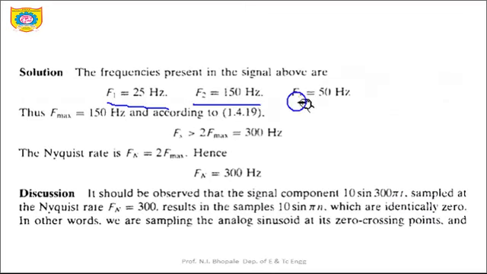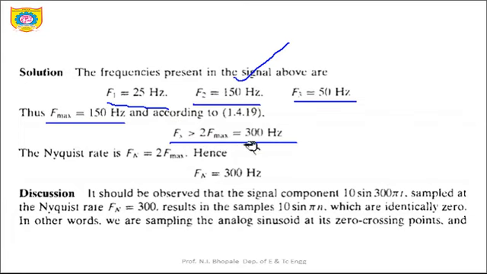And according to the equation which we have seen for the Nyquist, or let's say the sampling frequency, fs is greater than twice f max. So just put the value of f max as 150. So 2 into 150 will be 300 hertz. Therefore the Nyquist rate in this case will be 300 hertz in short.